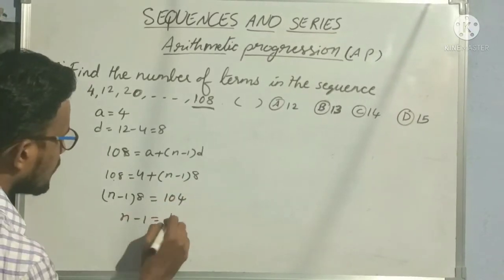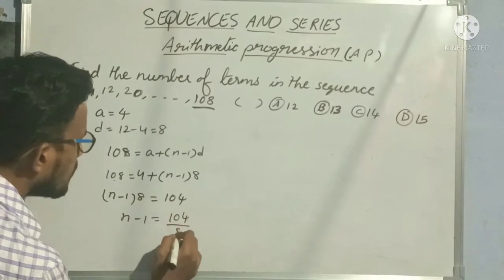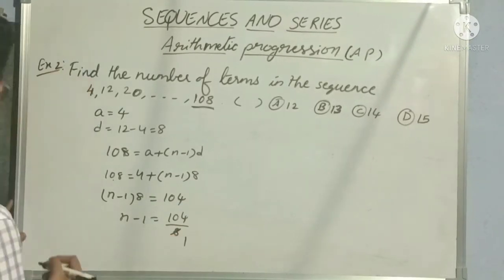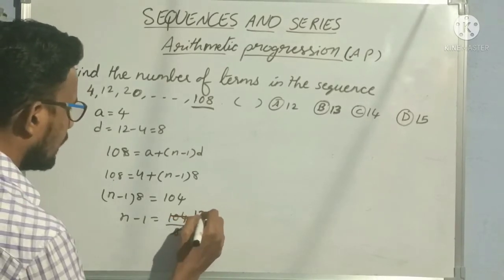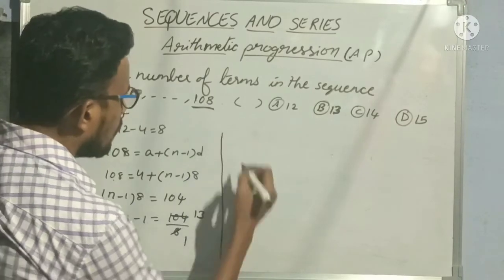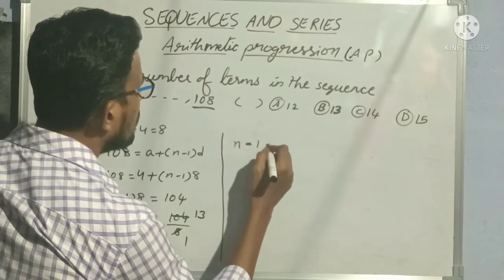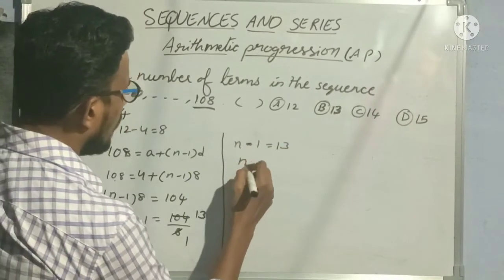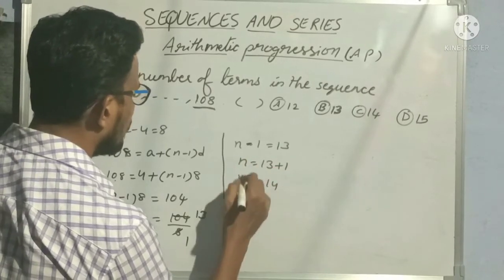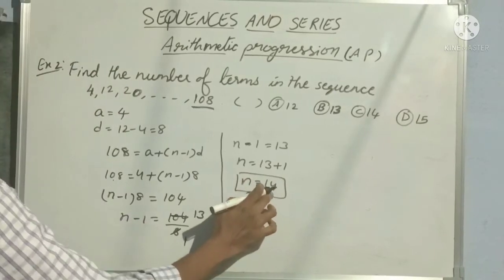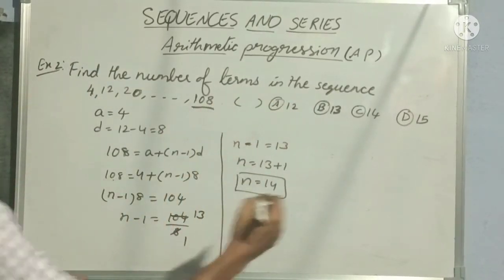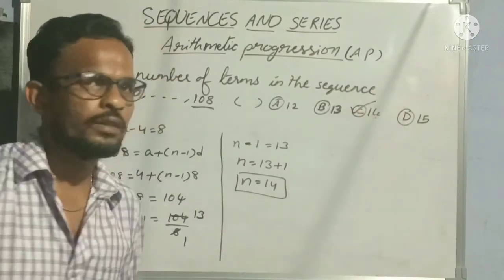So n minus 1 is equal to 104 divided by 8. Clear? So 8 ones 8, again 8 ones 8, 8 threes are 24, means 13 times we are getting, right? So n minus 1 is equal to 13. So n is equal to 13, minus 1 becomes plus 1, so n is equal to 14. So if this is the 14th term, then how many terms will be there in the sequence? Same 14 terms will be there, right? So our answer is 14.